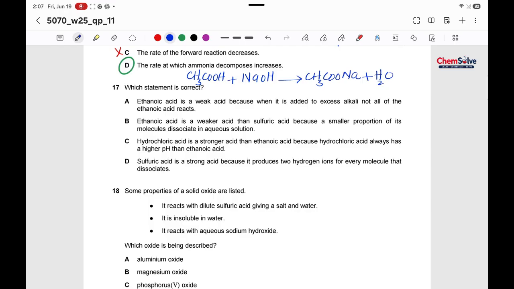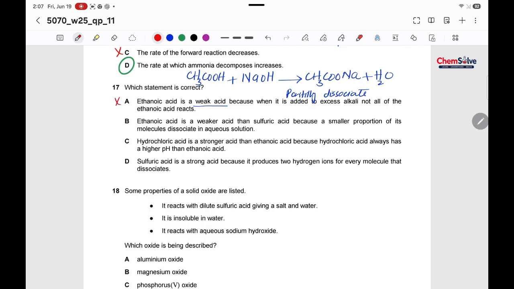Ethanoic acid is a weak acid because when it is added to excess alkali, not all the ethanoic acid reacts. Ethanoic acid is a weak acid. That's why it will partially dissociate. It will partially react. So this seems to be incorrect.